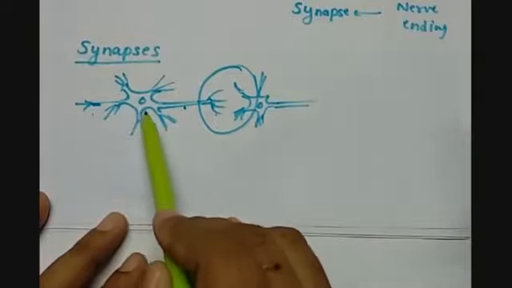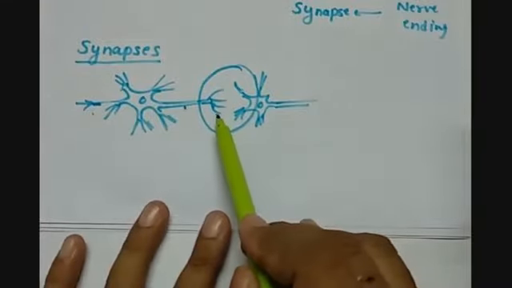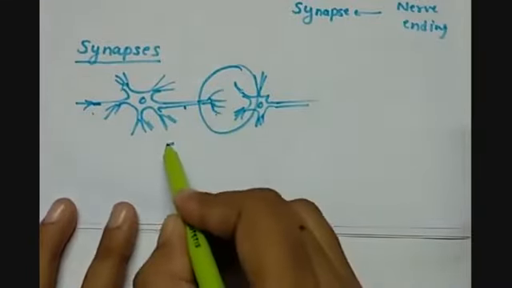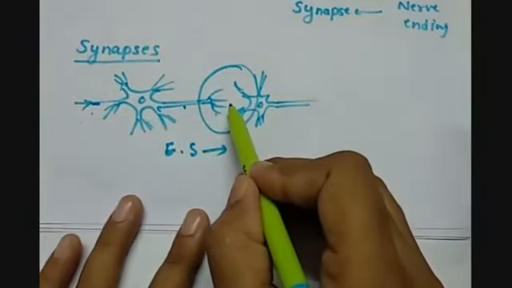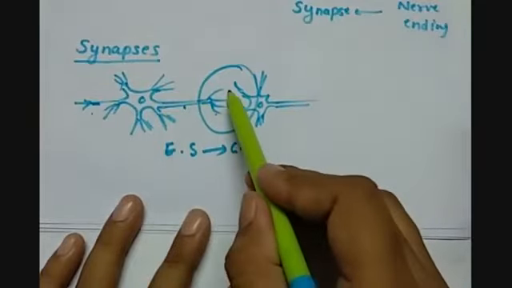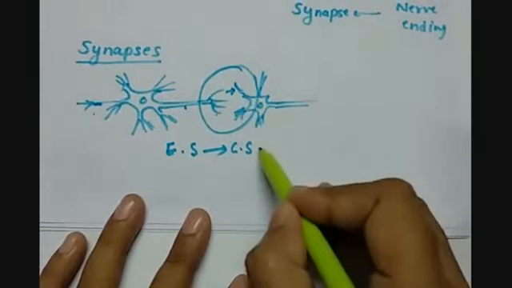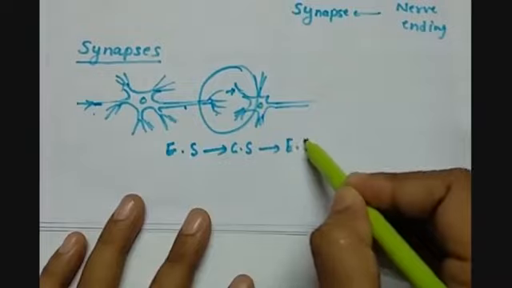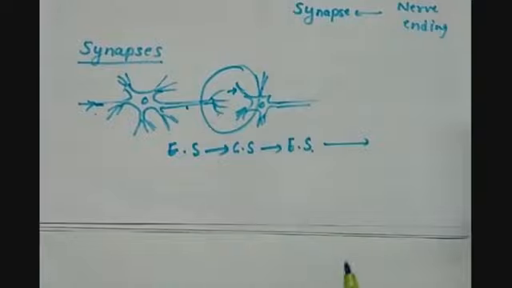The signal travels from the dendrite to the axon terminal, and then this electrical signal is converted into a chemical signal at the synapse. Then the chemical signal is passed on to the dendrites of the second neuron. Then again it comes into the form of an electrical signal, and the same process goes on. This is how the impulses are passed from the sensory organs to the brain.